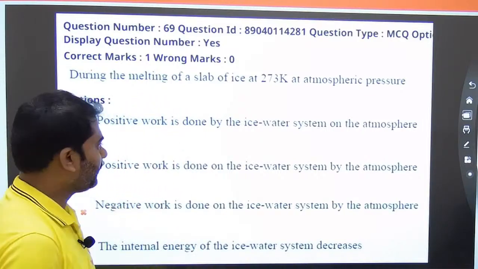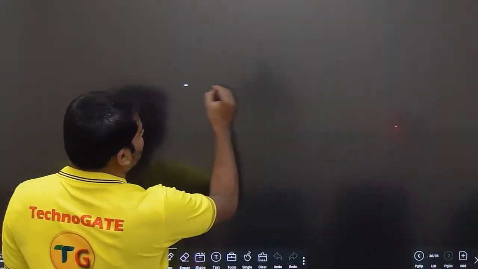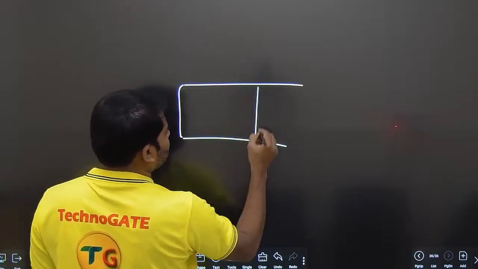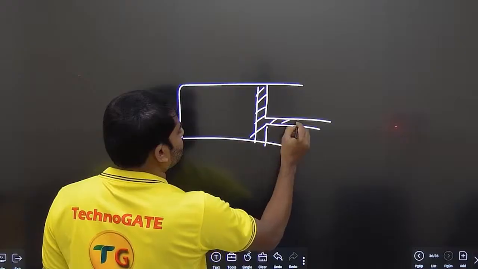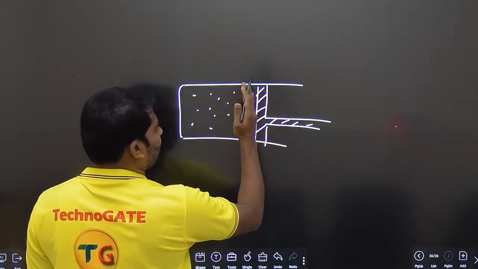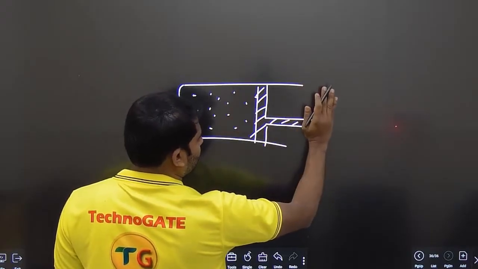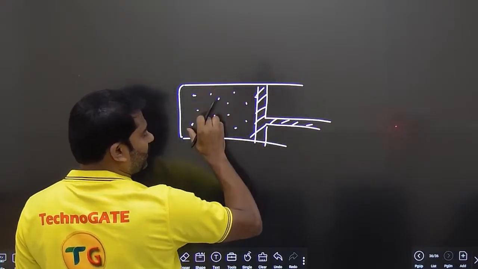In thermodynamics, if you have a cylinder with a piston and a gas, if the gas is expanding, it is doing work on the piston. If the piston is compressing the gas, the work is done on the gas. Clear?